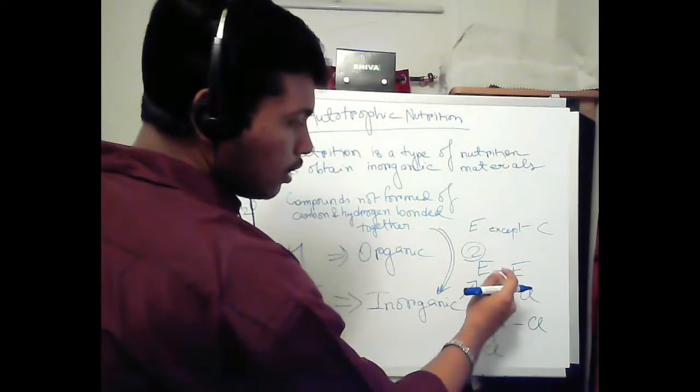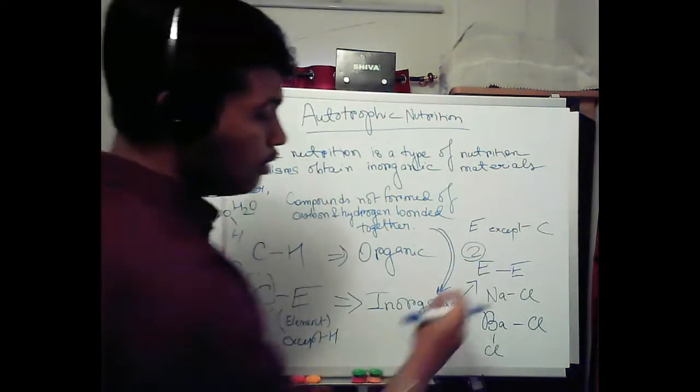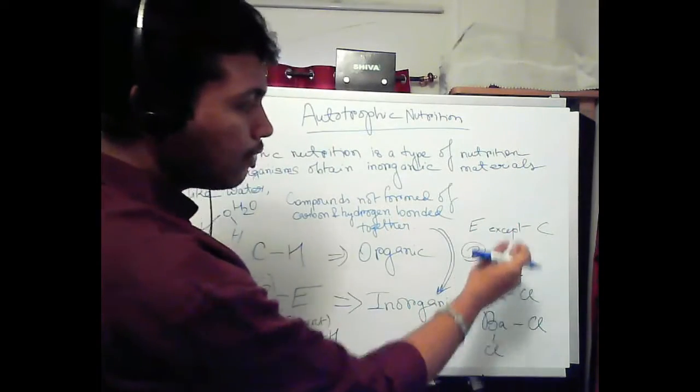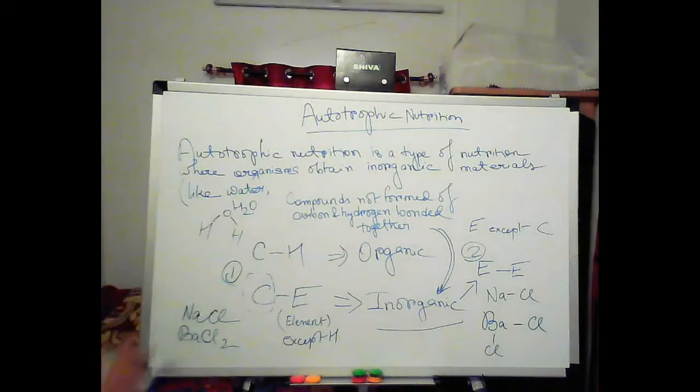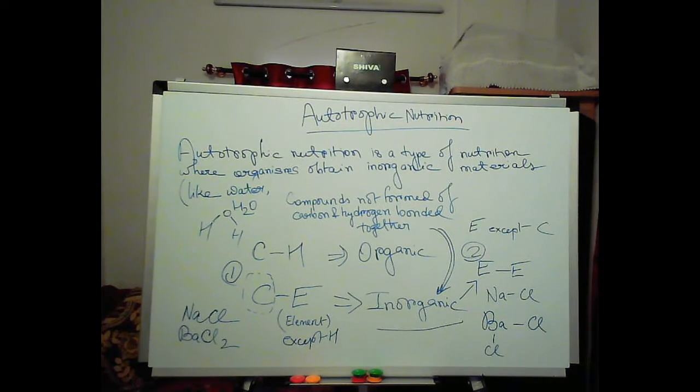So this can be element with element. This is being element with element. Hence we have this. Hence it can be spoken of as inorganic in nature. It can be defined as inorganic.